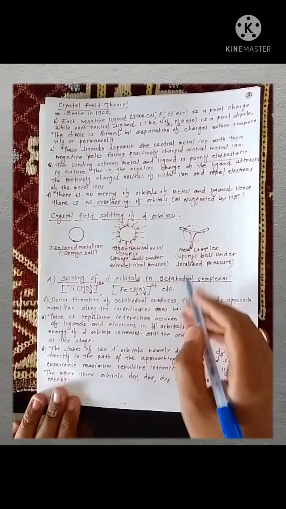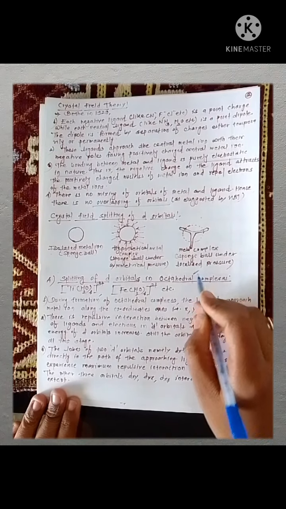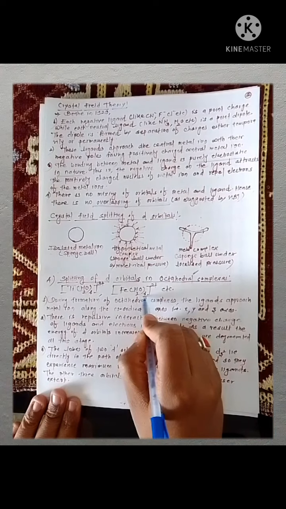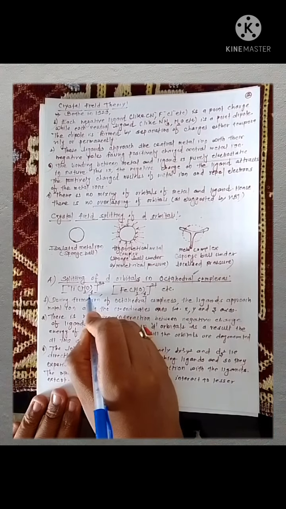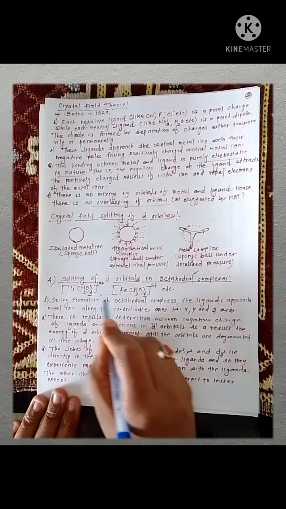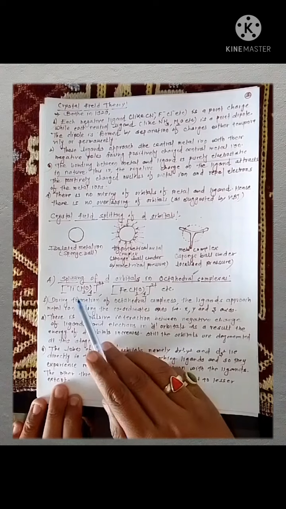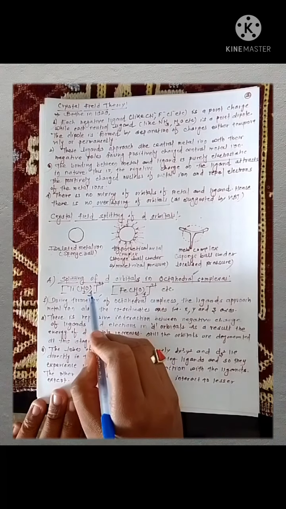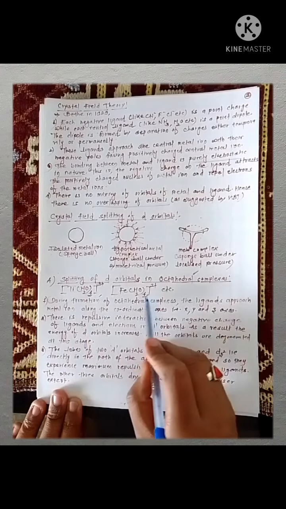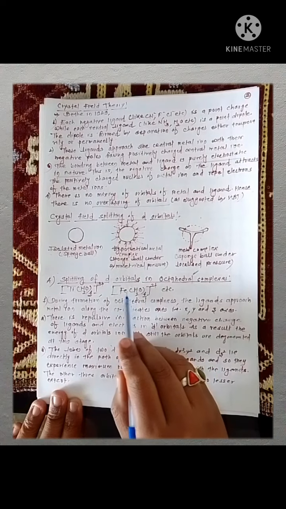Now, how do we know whether the given compound is octahedral or not? First of all, just see the number of ligands. If the number of ligands in a complex is 6, then that complex is simply an octahedral complex. For example, hexaaquo titanium 3 plus and hexaaquo iron 2 plus are examples of octahedral complexes.